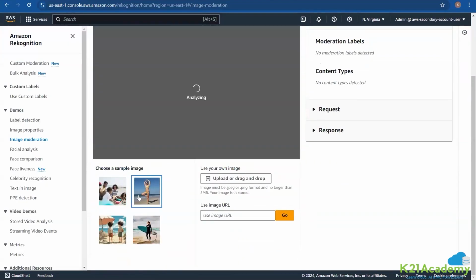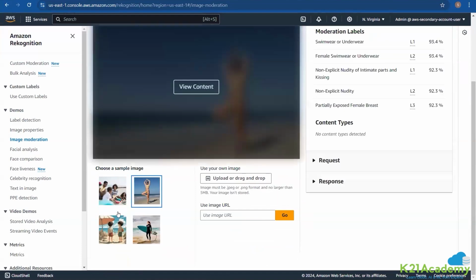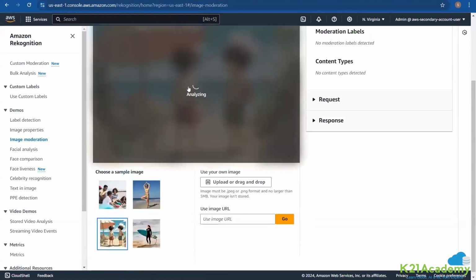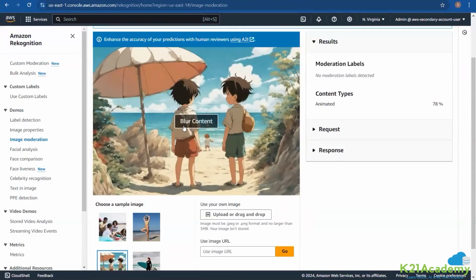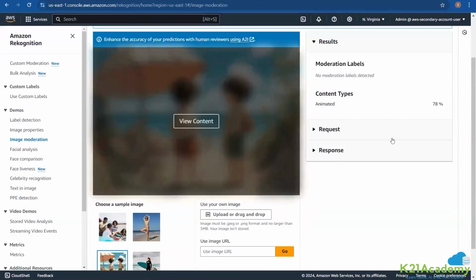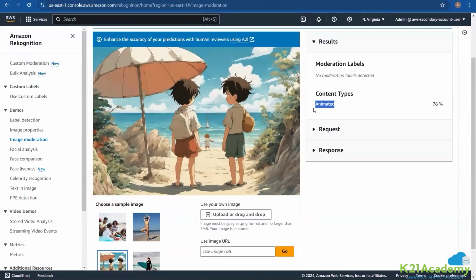Now, the same goes with some different images as well. You can check on that. You can see it will give you the analysis of that. You can blur it, you can zoom it, and then you can understand the content type. It is animated, and 78% it seems like animated.